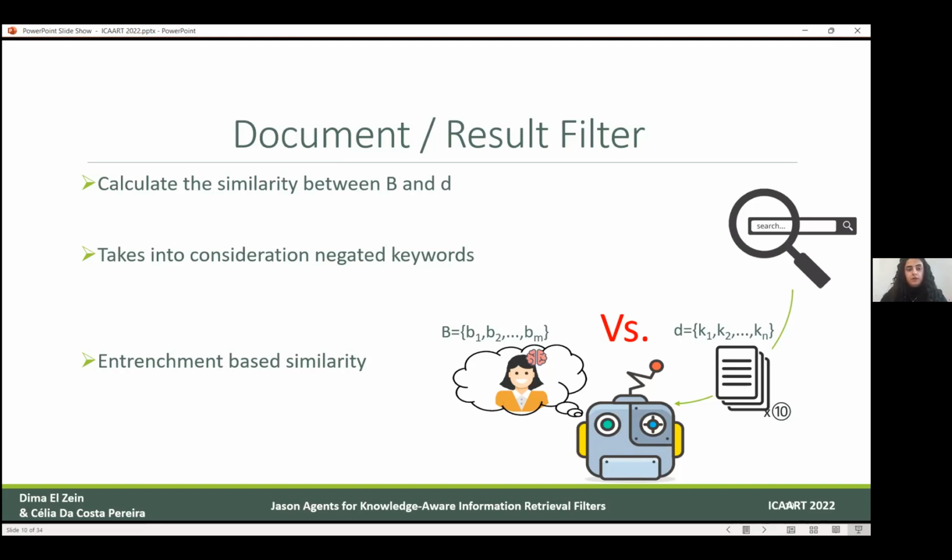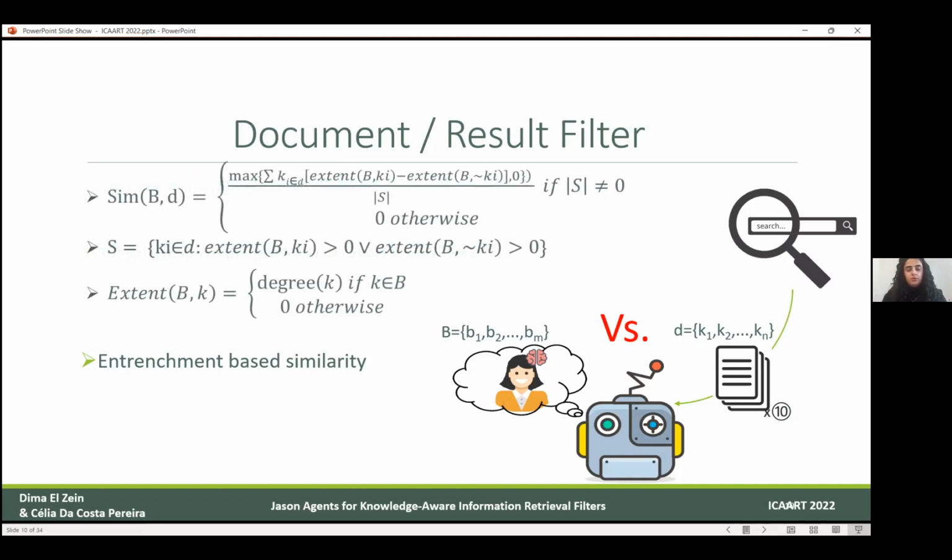To do so, we proposed a similarity function that takes into consideration the entrenchment degrees of the beliefs and also the existence of negation in the beliefs and in the document, to finally come up with a score that defines the similarity between the belief and the document. Then it will decide which documents, up to which similarity threshold, should be returned.